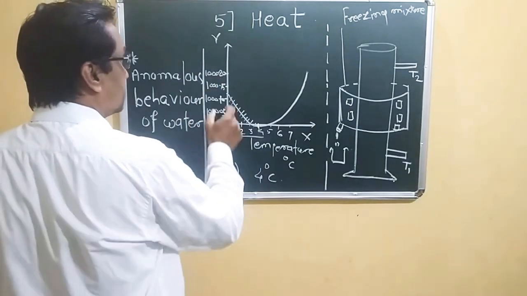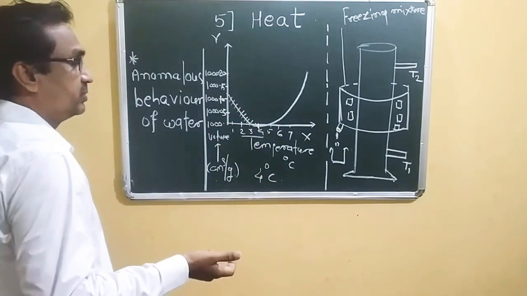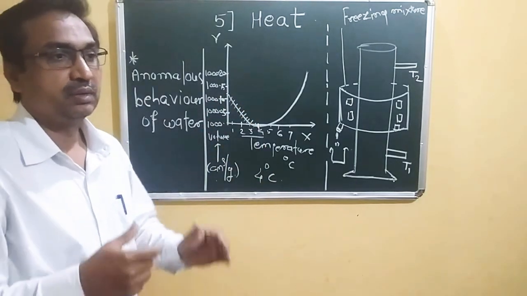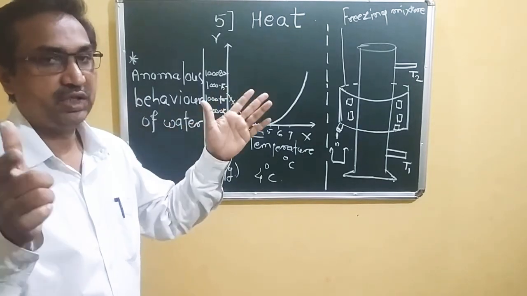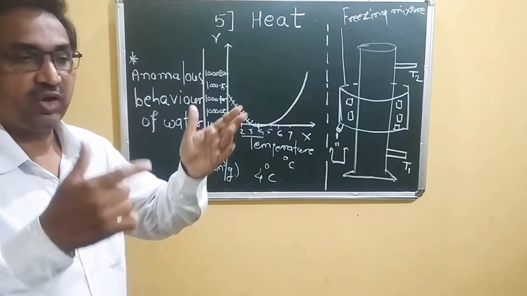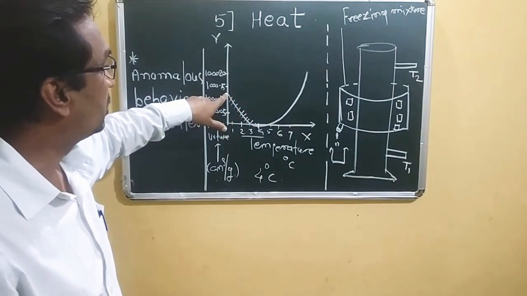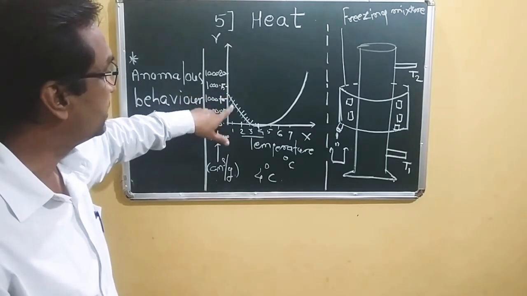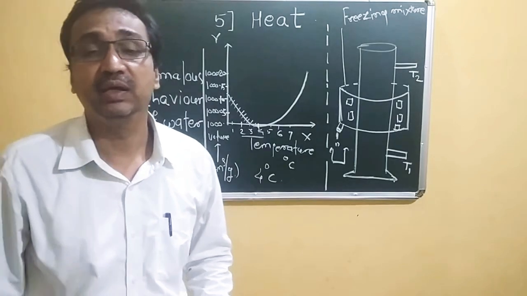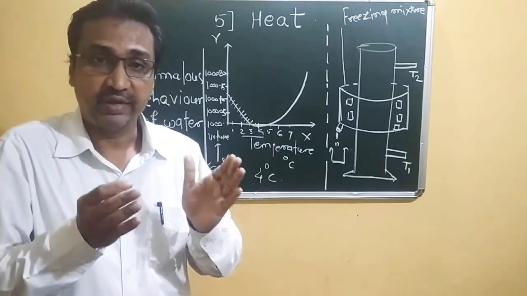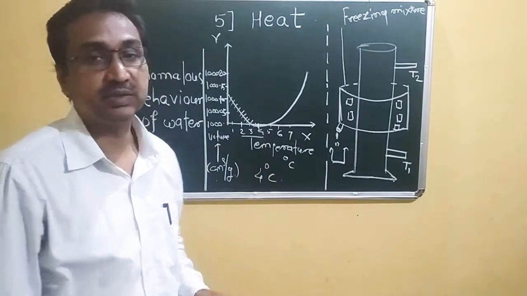Once again I remind you, we have taken 1 kilogram of water at 0 degree Celsius. We start heating. After heating this water, we expected that it would expand and its volume would increase, but on the contrary, we find that the volume of the water decreases from 0 degrees Celsius to 4 degrees Celsius, and the water has a minimum volume at 4 degrees Celsius.